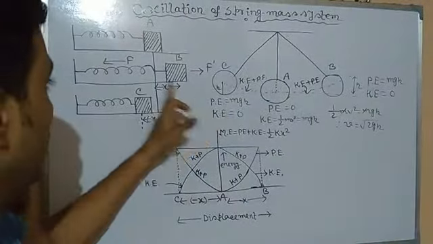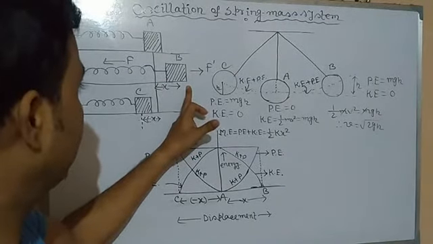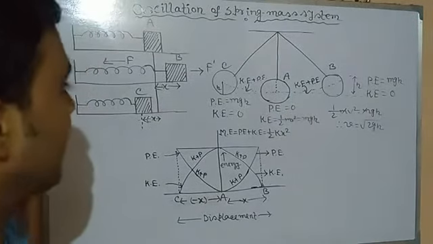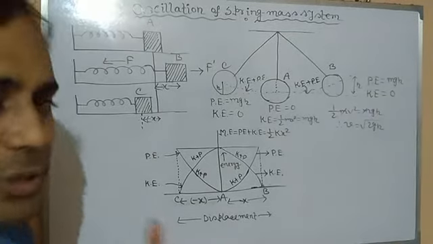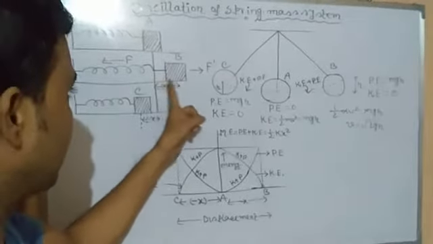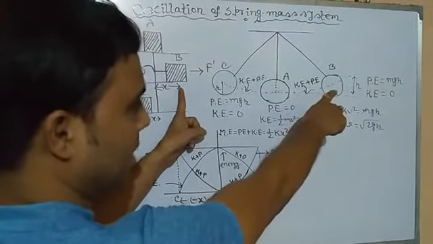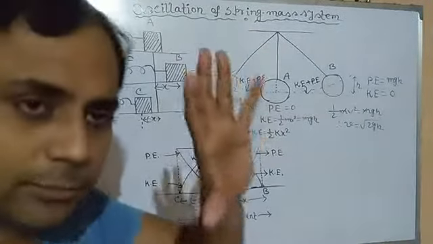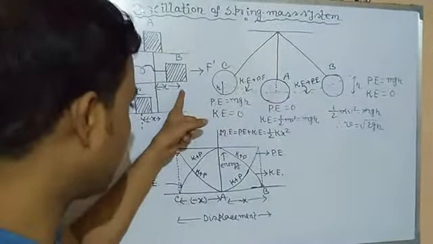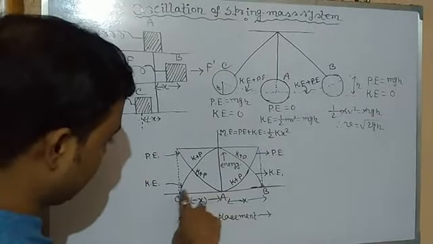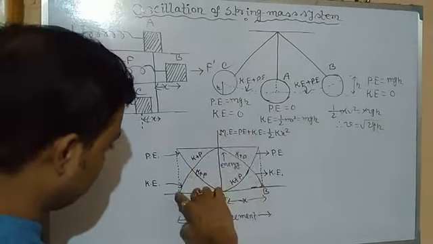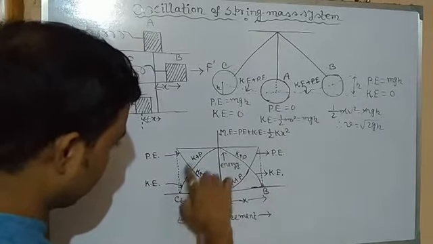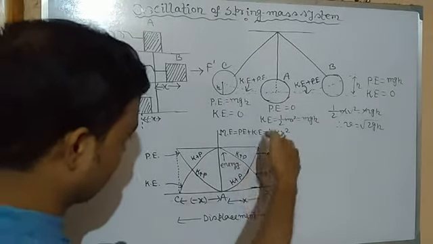The same thing happens here. When the block moves to position B, due to stretching the spring, the elastic potential energy stored in the spring is half k x square, as we already learned in the previous video. Just like the bob is at rest after reaching maximum height, after acquiring maximum elastic potential energy, the block becomes at rest at B. So kinetic energy is equal to 0, which is shown through this graph. This is the displacement graph and this is the energy graph. The erect graph represents kinetic energy, whereas the inverted graph represents potential energy.